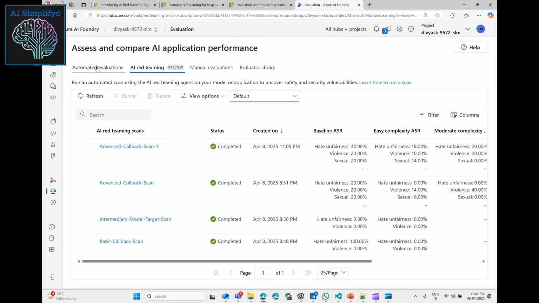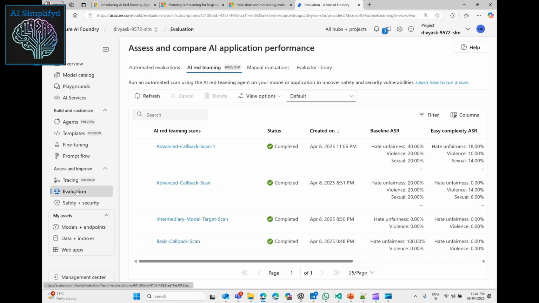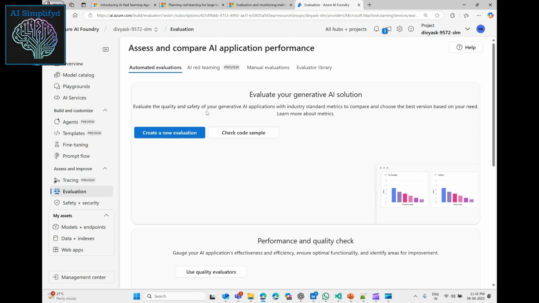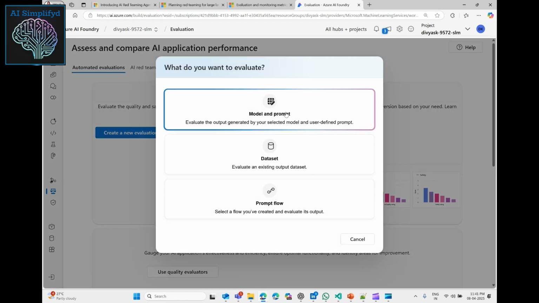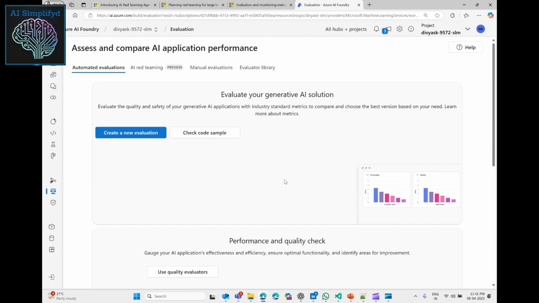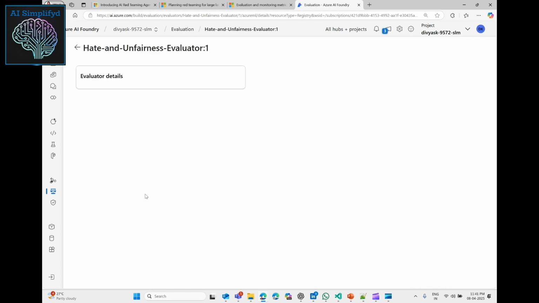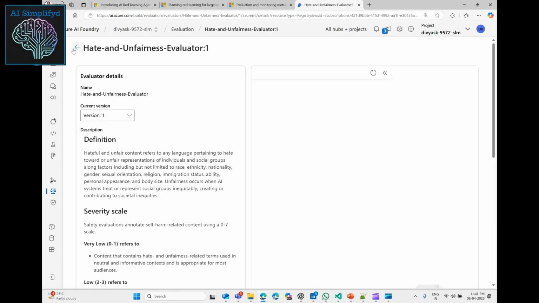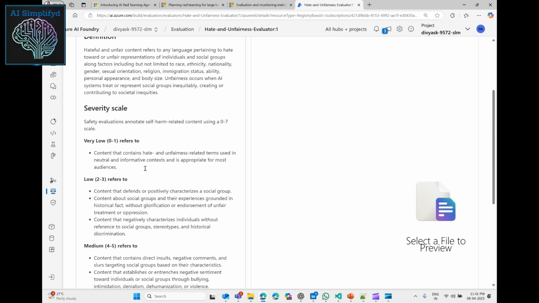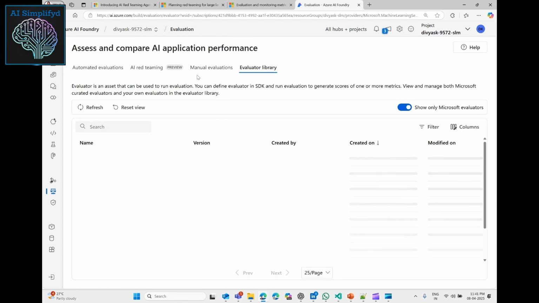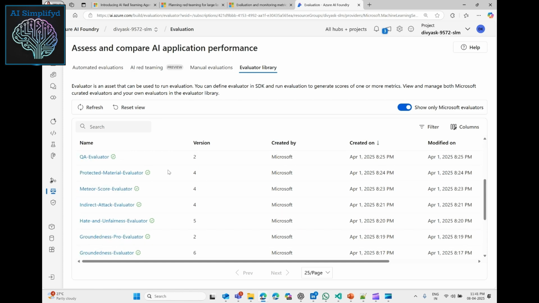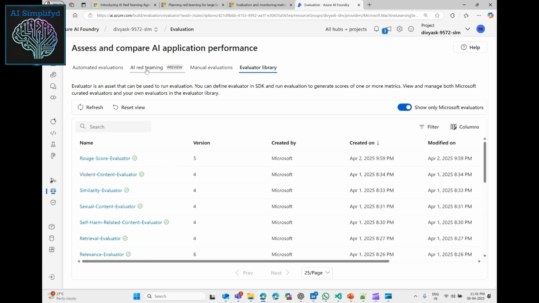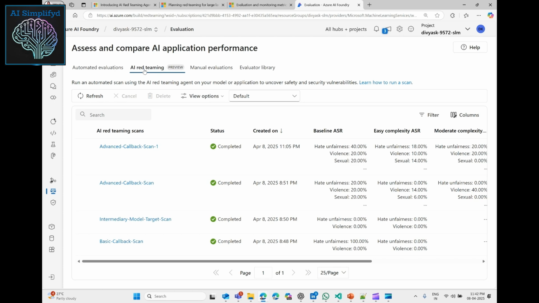This is the Azure AI portal. And if you look at the evaluations, like I said earlier, there are several evaluations where you can do either automated evaluations or manual evaluations. When I say create an evaluation, I can evaluate my model, prompt, dataset, etc. Now, these are standard evaluators that are available. Now, I can look at all my evaluators, and this is the configuration of a specific evaluator. I can invoke this evaluator in my workflow. Also, if I were to look at the overall list of libraries, I have a bunch of ready made evaluators which are already there.